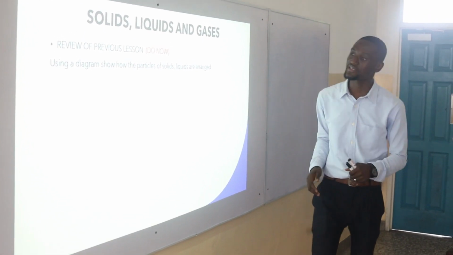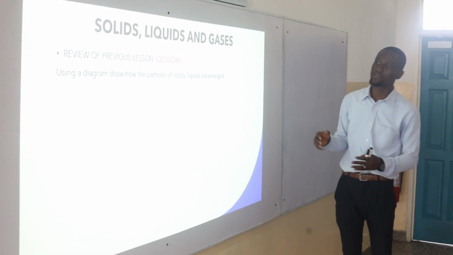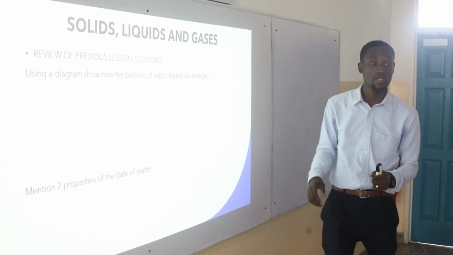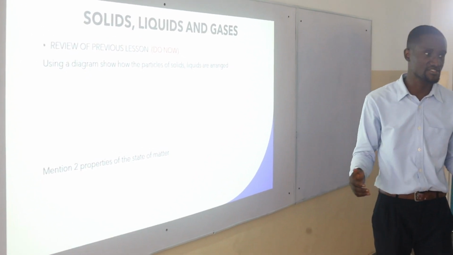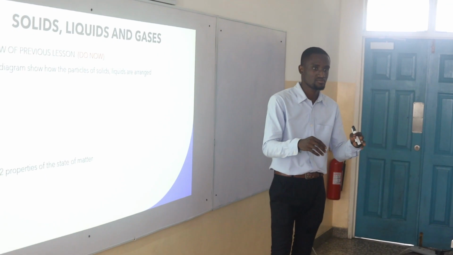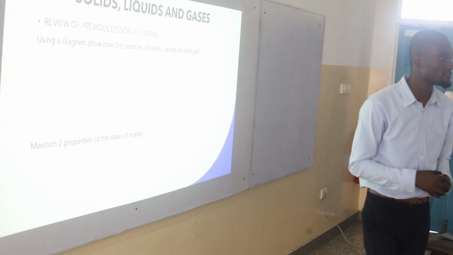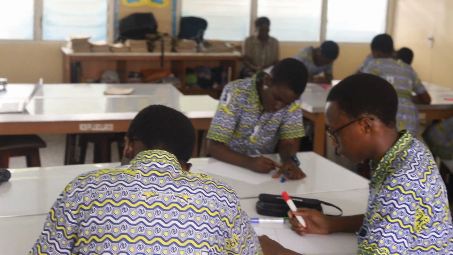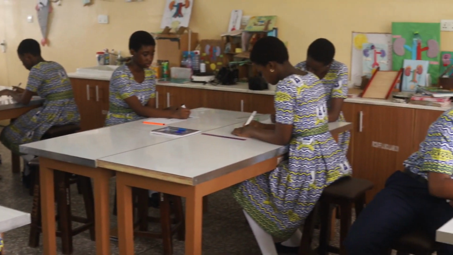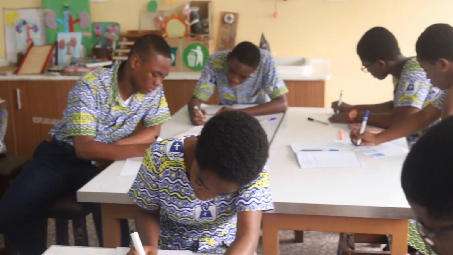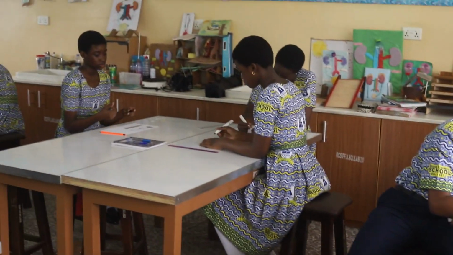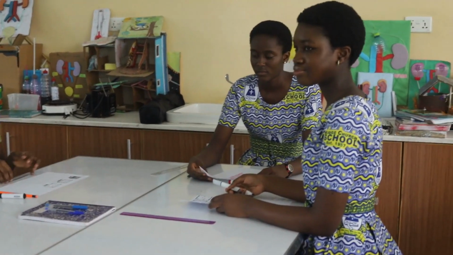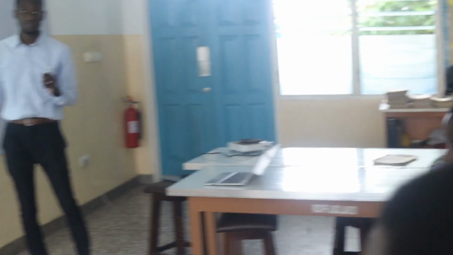First, using a diagram, show how the particles of solids and liquids are arranged. The second question is to mention at least two properties of the states of matter. Let me give you a minute. Quickly, draw the diagram for me. Okay, so for the first one, if you do it right, your answer should look somewhat like what I have on the screen.